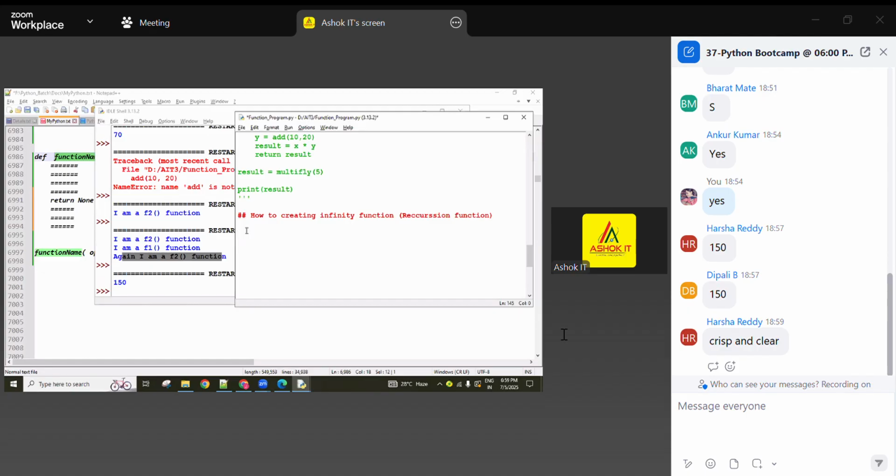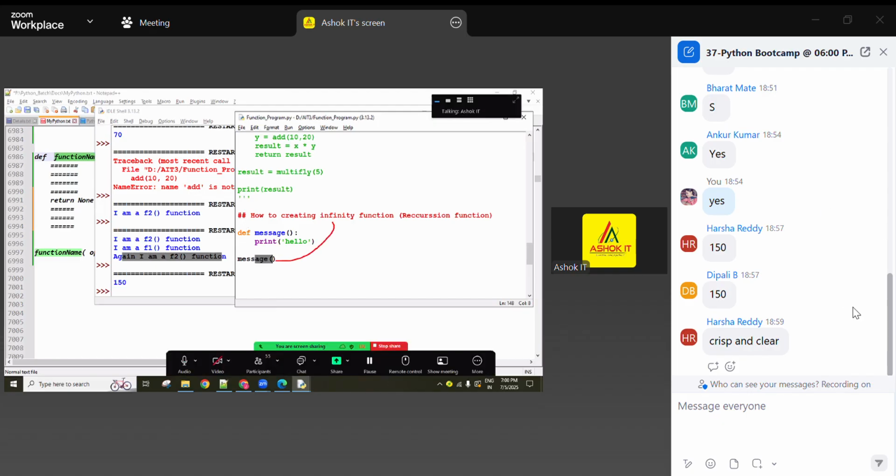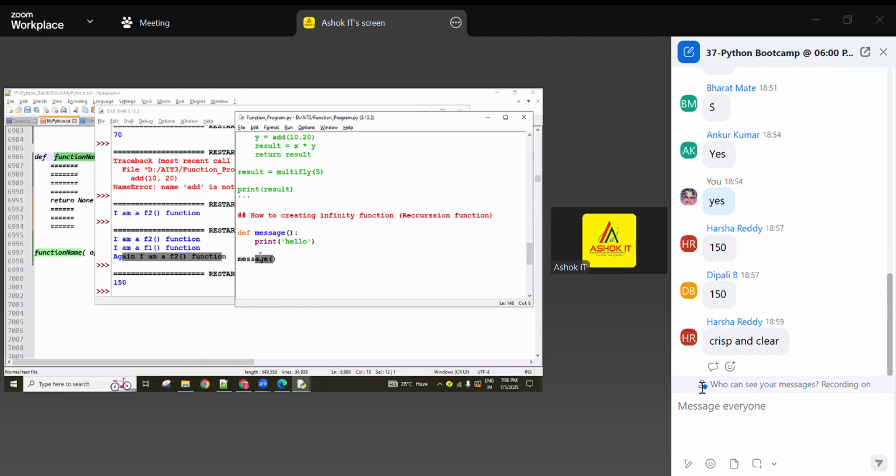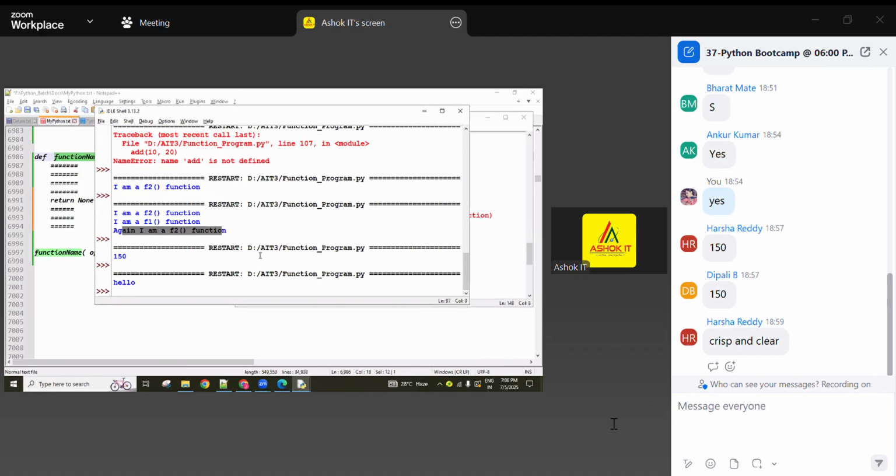Okay, now here, check it. Def message function is there, no parameters, simply saying hello. This is a function definition with required statements. One time you are calling, because of this calling the cursor is moving to here, and inside that the one statement is executed. That's why you are going to get the hello message one time only.